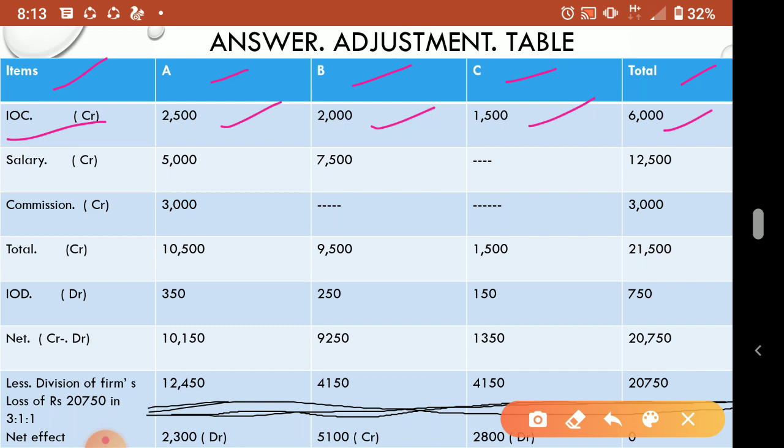Now salary is also omitted. Salary for the partner is credit or debit? It is credit, meaning it goes to the credit side of the capital account. So again we put credit here.